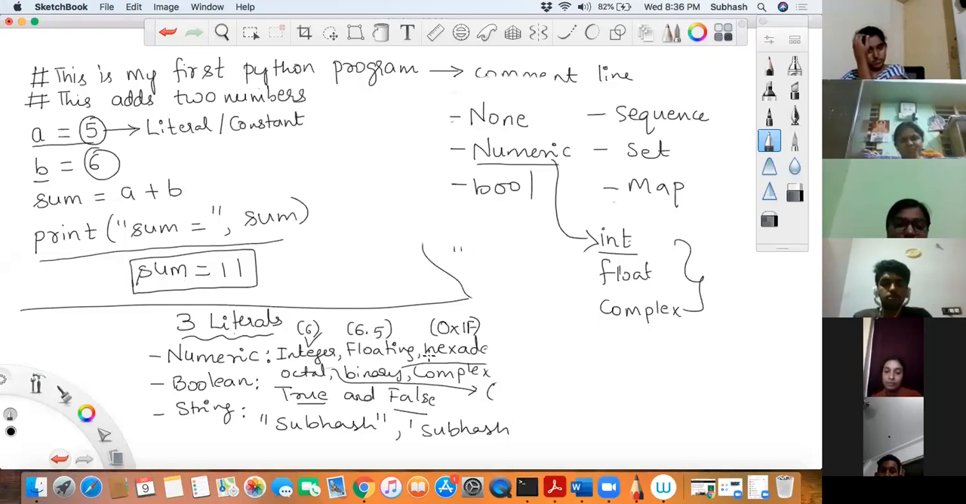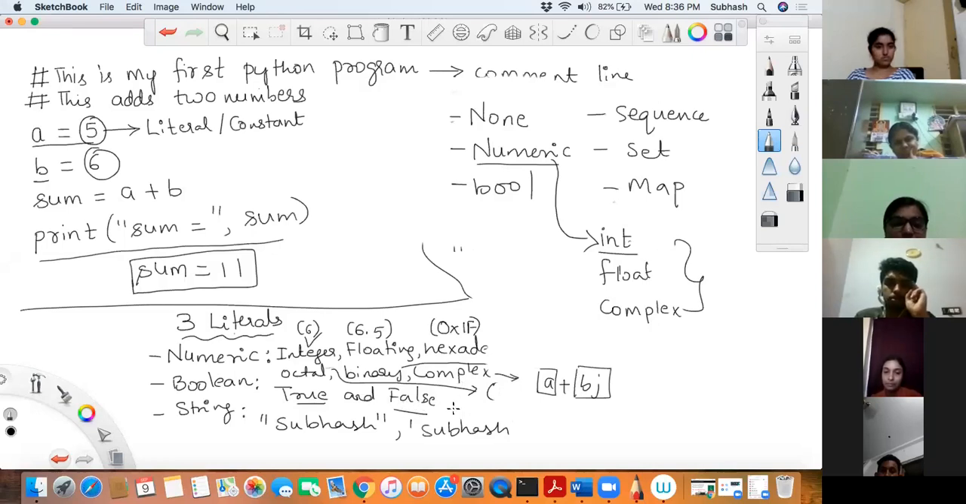Then we have hexadecimal numbers, octal numbers, binary literals, and complex literals, which take the form of a real part and an imaginary part, that is a plus bj, where this is the real part and this is the imaginary part. These are complex numbers. Having said that, the second kind of literal is the Boolean literal, which takes two values: true and false.